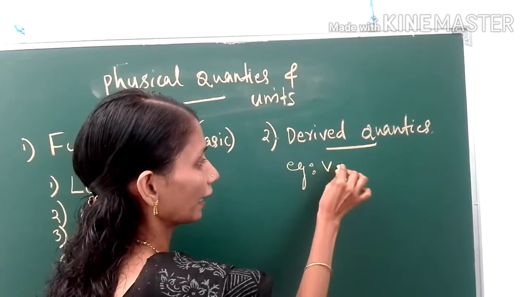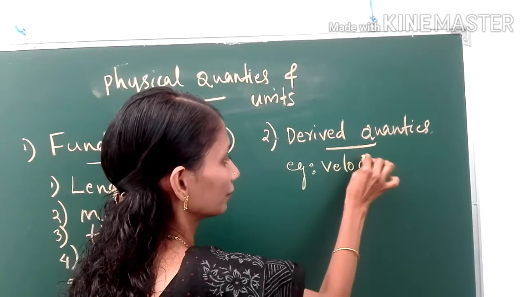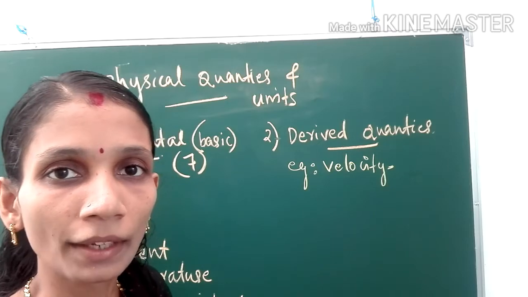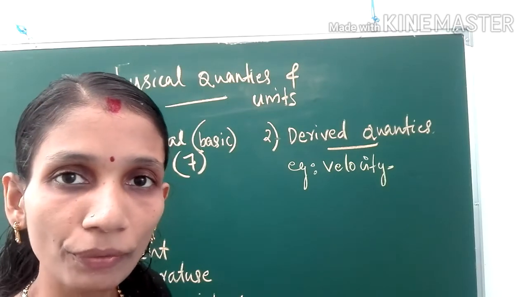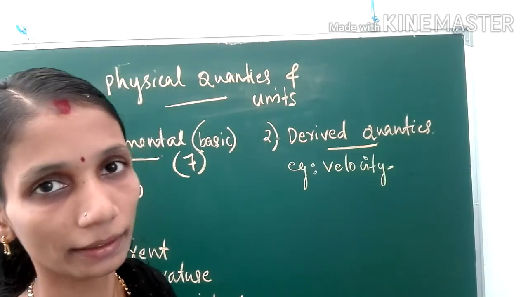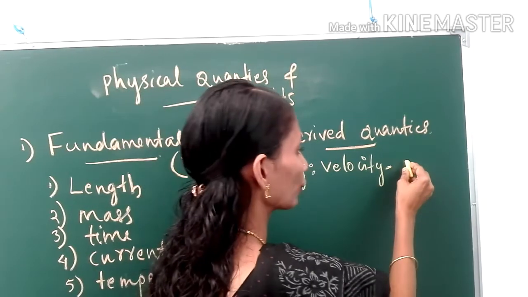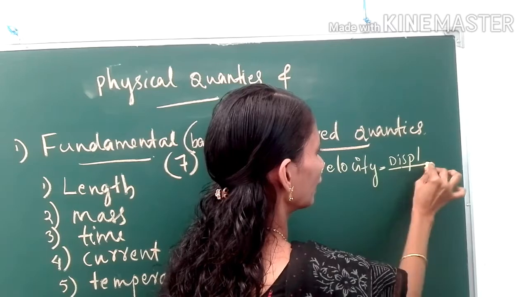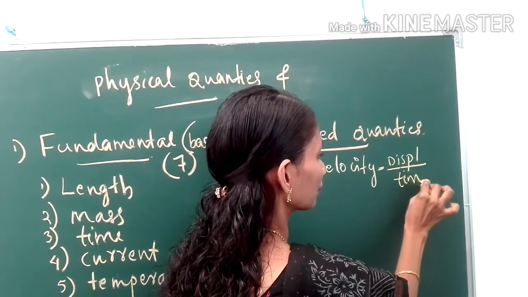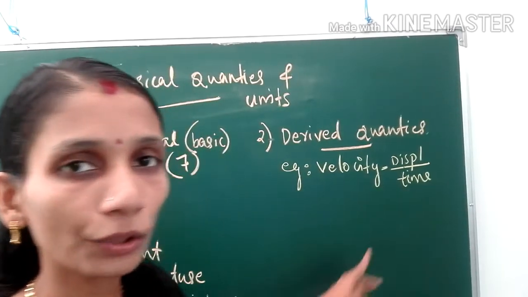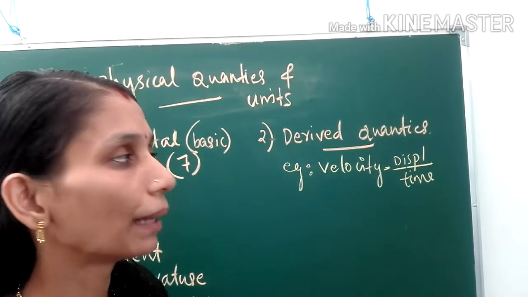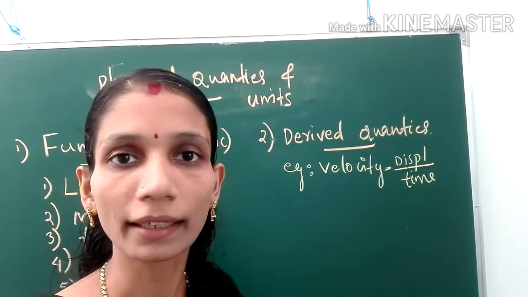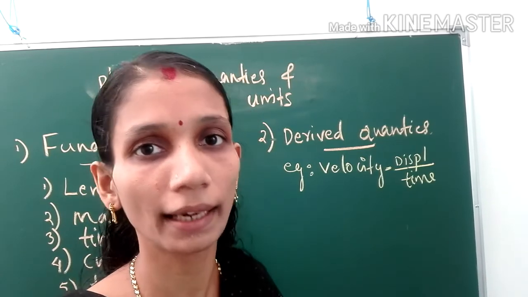Suppose we are taking the example of velocity. How will you get velocity? Velocity is the ratio of displacement and time. So, velocity is equal to displacement divided by time. Look here, displacement by time. What is displacement? It is the length, right? Displacement means it is the length.